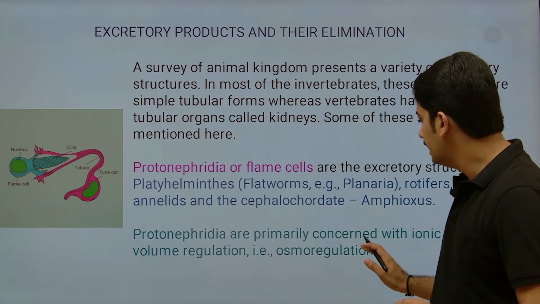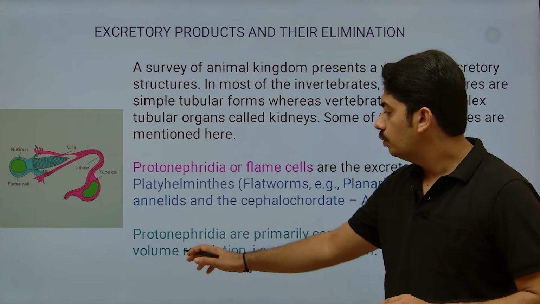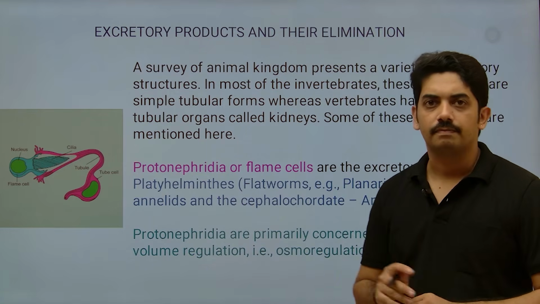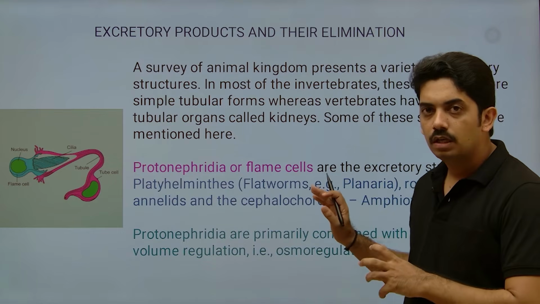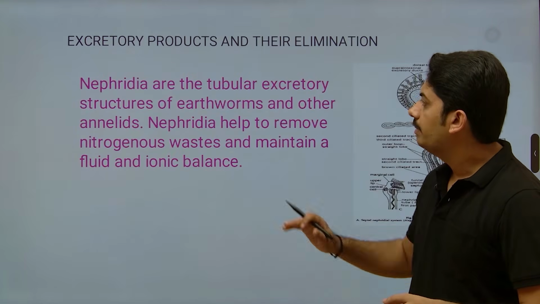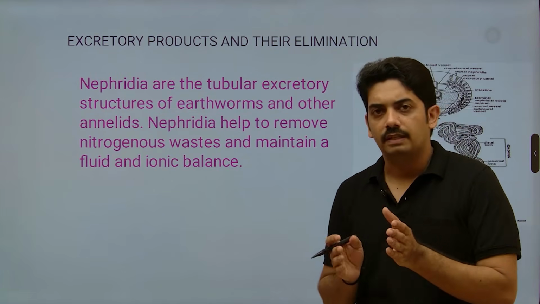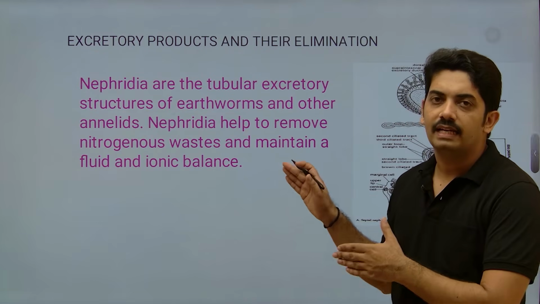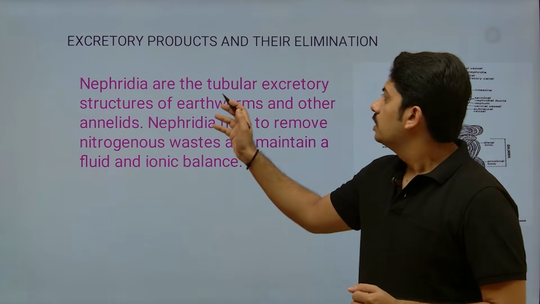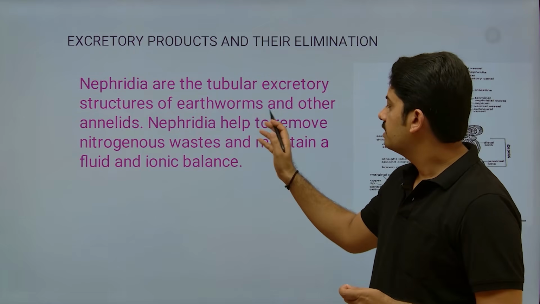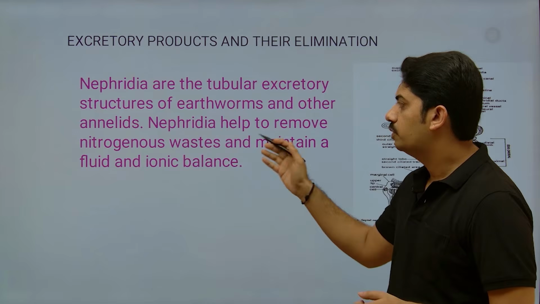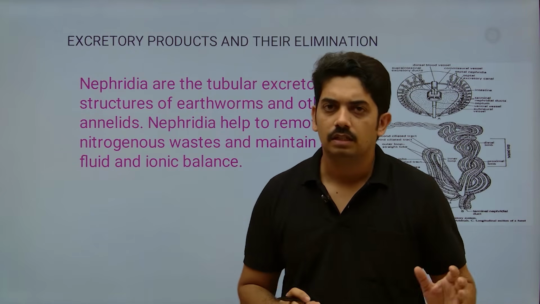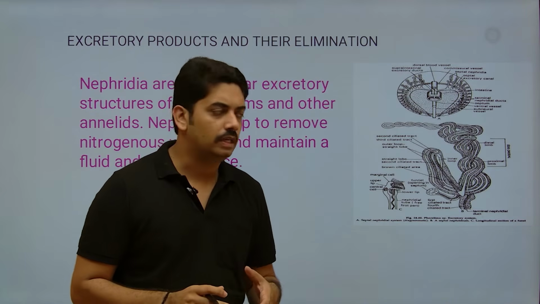Nephridia are primarily concerned with ionic and fluid volume regulation. In the sense, it is mainly for osmoregulation. Okay, so this is about the protonephridia. Now coming to nephridia, we are studying from primitive form to the most advanced form. Compared to protonephridia, nephridia is slightly advanced. It is the tubular excretory structure of earthworms and other annelids. Nephridia help to remove nitrogenous waste and maintain the fluid and ionic balance. Just like the previous one, it is also meant for osmoregulation.